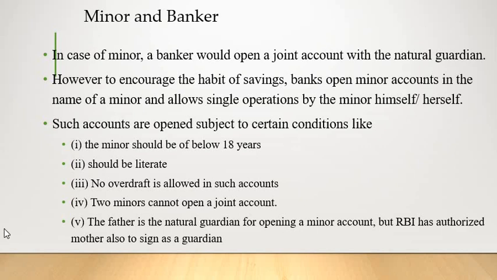So when the minor is opening an account, they have to fulfill certain conditions. The conditions are the minor should be below 18 years, and the banker should be very careful that no overdraft facilities will be allowed to a minor account, and also two minors cannot open a joint account. At least one person should be an adult. As I told, the father will be a natural guardian for opening a minor account, but now RBI has authorized the mother also to sign as a guardian. So these are the certain conditions to be fulfilled by the minor and the banker.